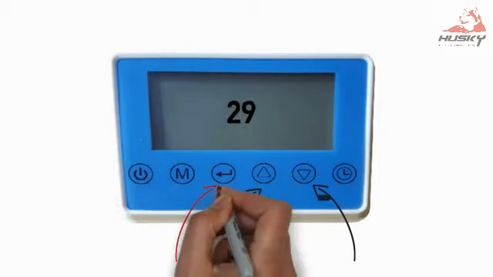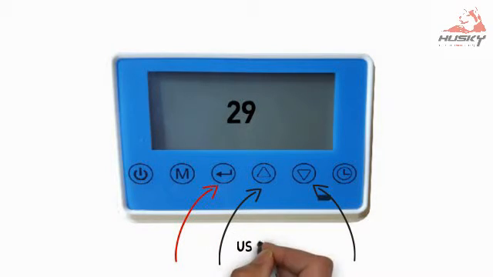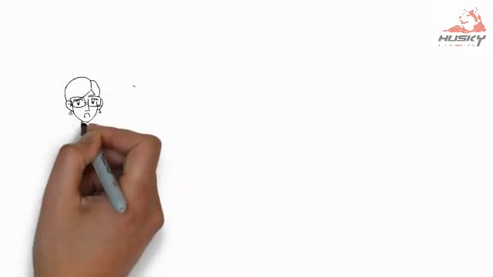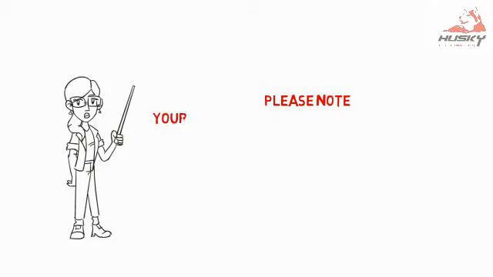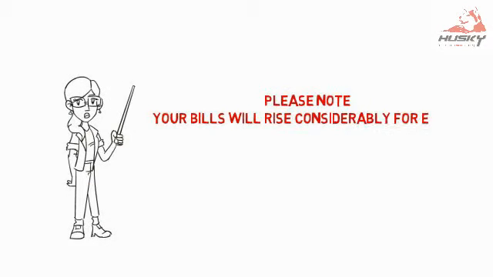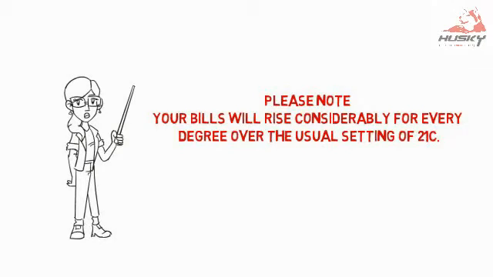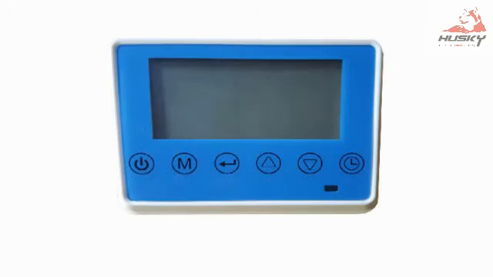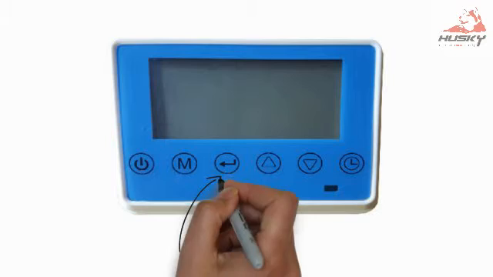Now press Enter. By using the up and down arrows again, you can now change the room temperature. Please note that your bills will rise considerably for every degree over the usual setting of 21°C. Once you have your desired temperature, press the return button to confirm.